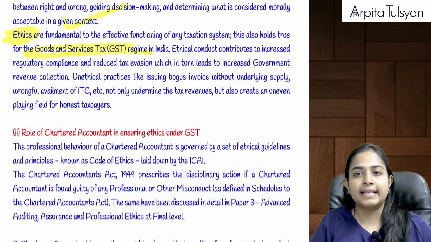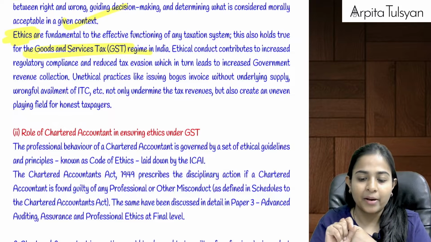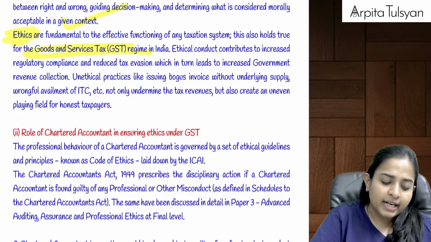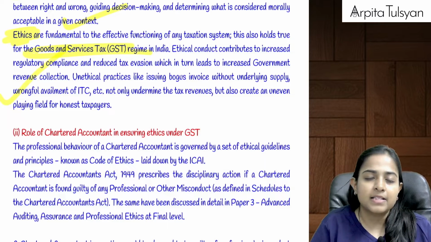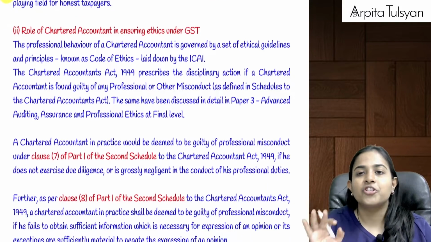Now this is creating a red flag. It is a red flag for the government, because the government is losing out the revenues, right? So they are telling these are some unethical practices which are happening under GST. For that, we need the help of chartered accountants.